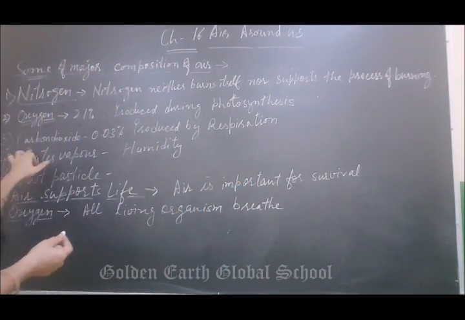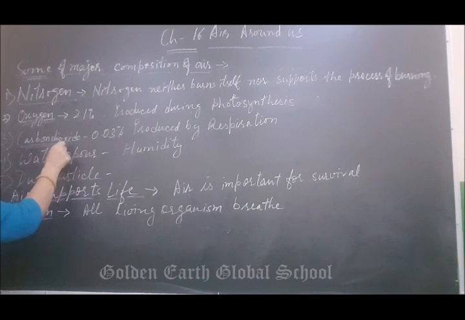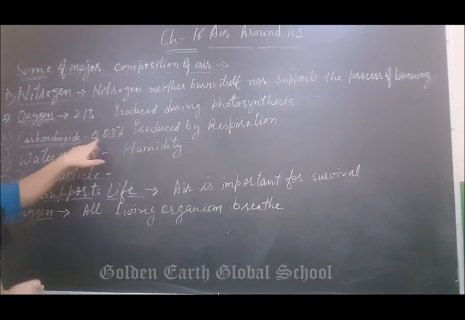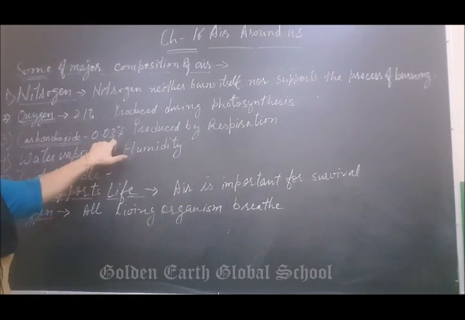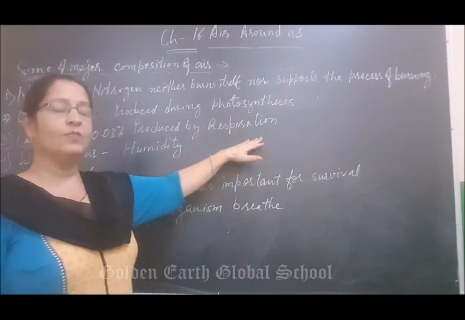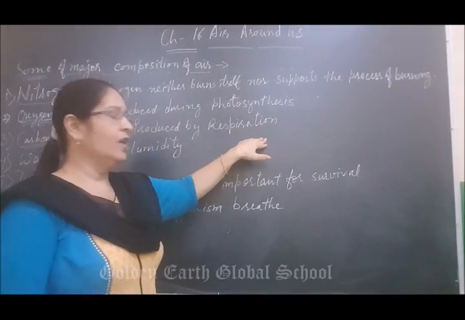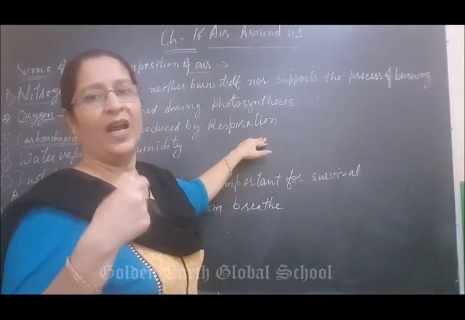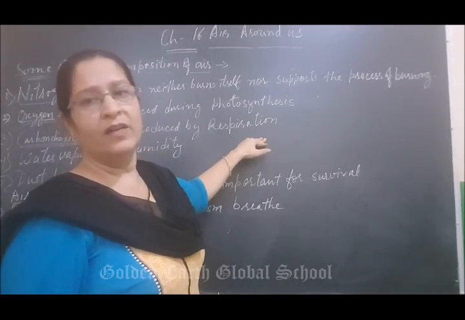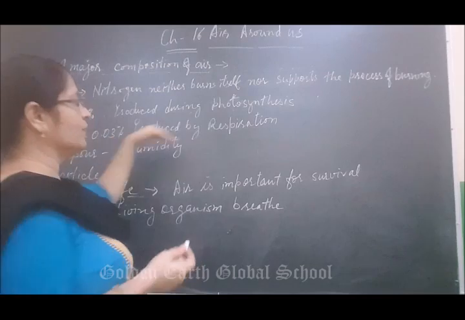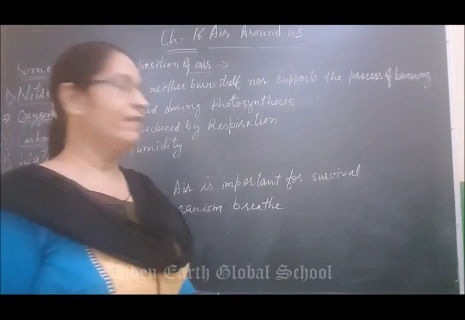Next is carbon dioxide. Carbon dioxide is present in the atmosphere at 0.03%. How is it produced? It is produced by respiration by human beings, plants and animals. We inhale oxygen and exhale carbon dioxide. That's why it is produced by the process of respiration.